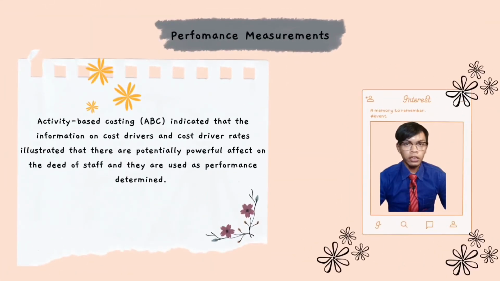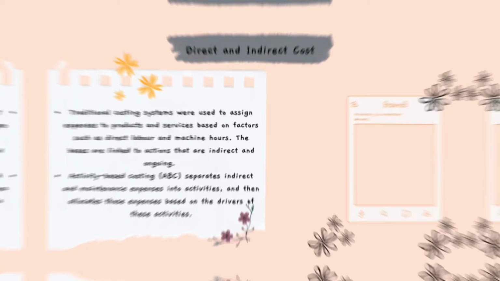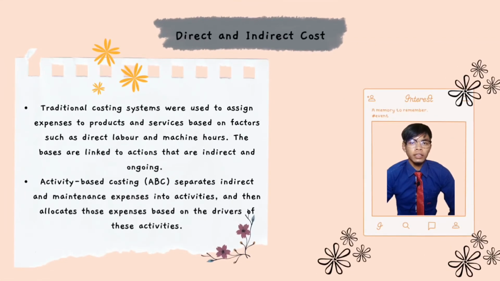The next difference is at performance measurement. Activity-based costing indicates that the information on cost drivers and cost driver rates illustrates that there are potential powerful effects on the dean of staff, and they are used as performance determinants. Cost drivers provide volume determinants on different kinds of operational performance, which reflect the effectiveness and accuracy of the activity concerned. The last is at direct and indirect cost.